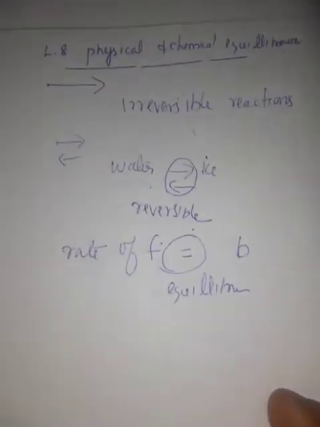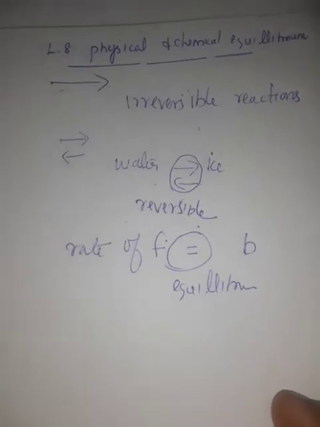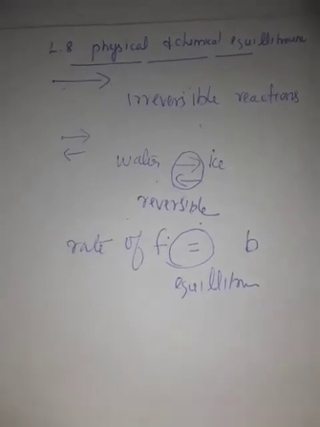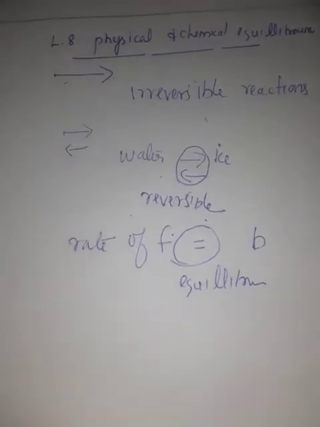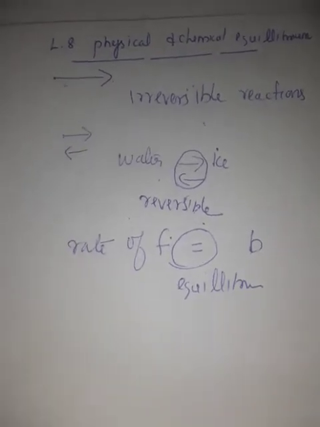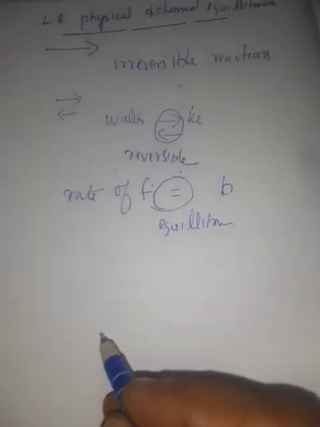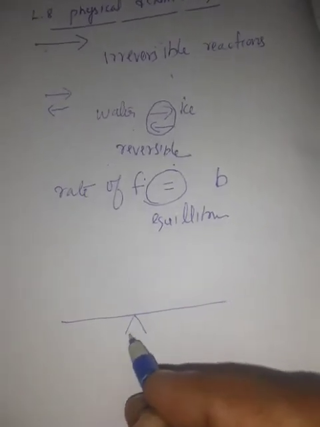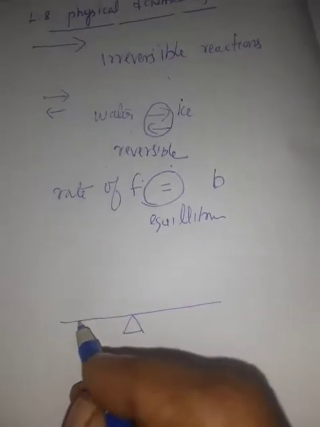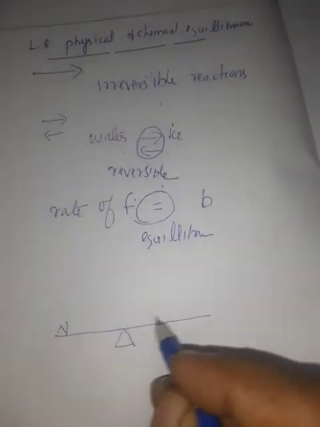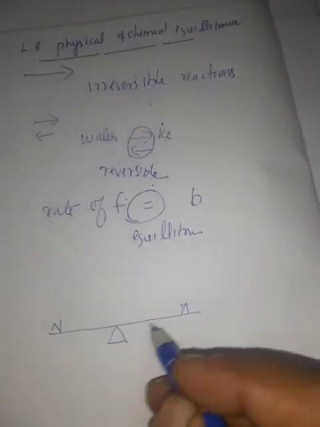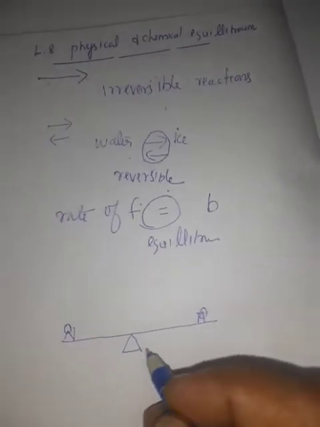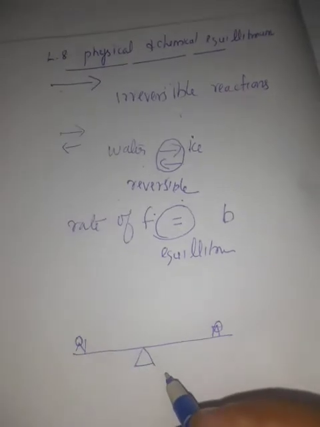One more example I can give for equilibrium. Consider two persons with the same weight sitting on opposite sides of a seesaw. What happens?